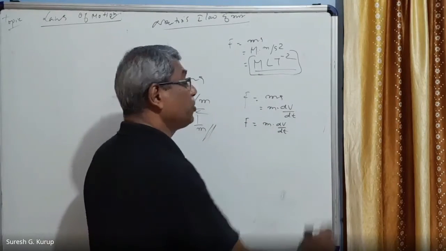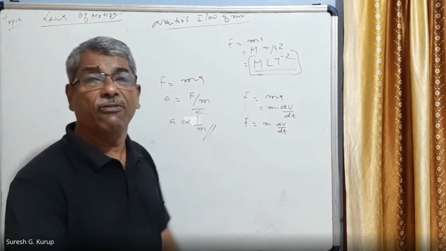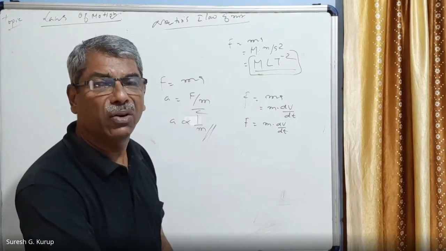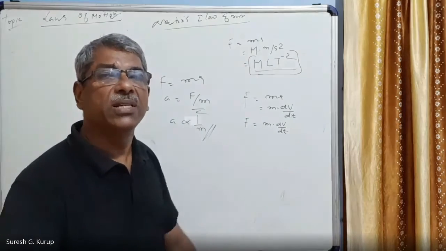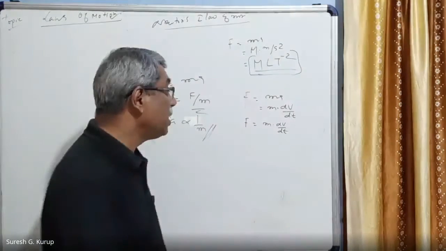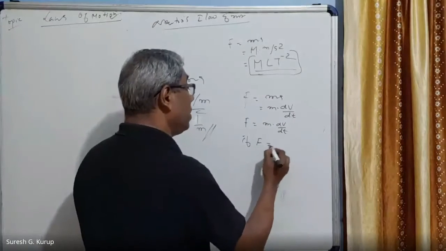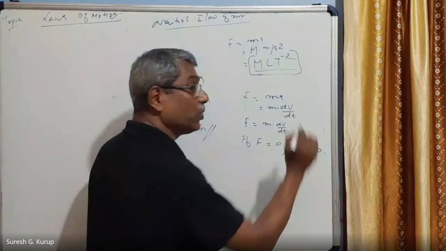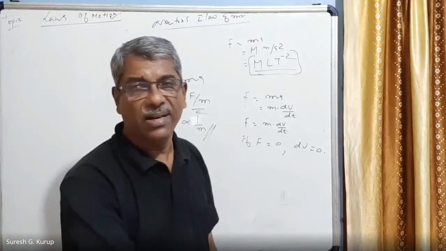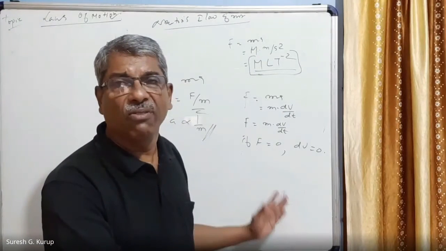If no external force is acting on a body, then the body will stay in the same state. That means the change in velocity is 0. If F is equal to 0, then dv is equal to 0, so the body will be at rest. This is the fundamental law called the first law of motion.